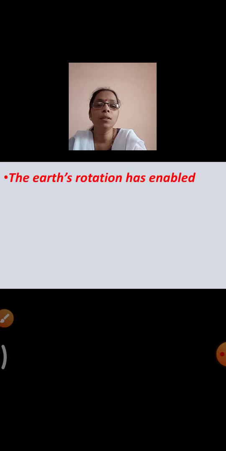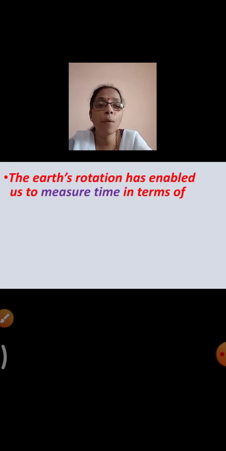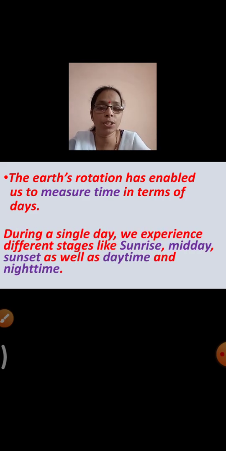Now the earth's rotation, how has it helped us? It has enabled us to measure time. Now how do you measure time? It helps us to measure time in terms of days. Like the number of days you can count, and also the days and the nights. You could calculate with the help of Earth's rotation.